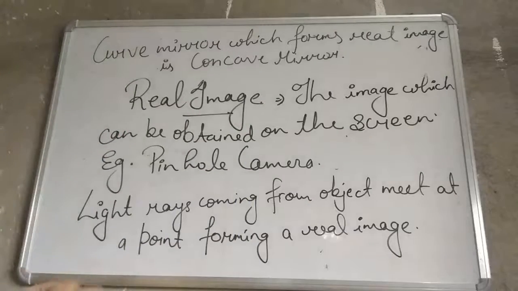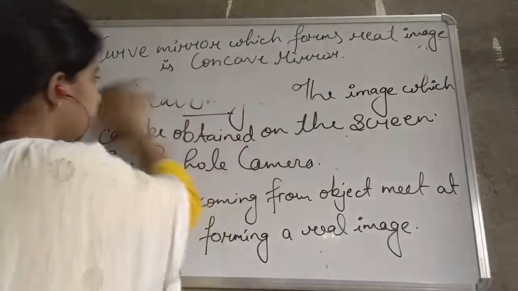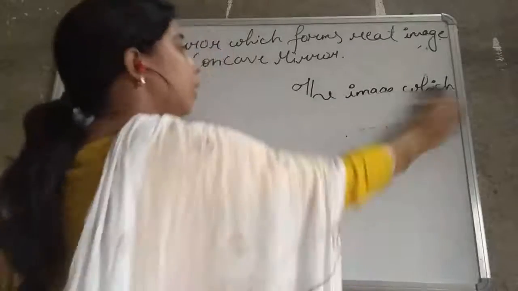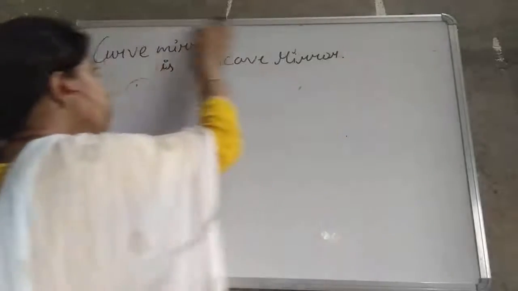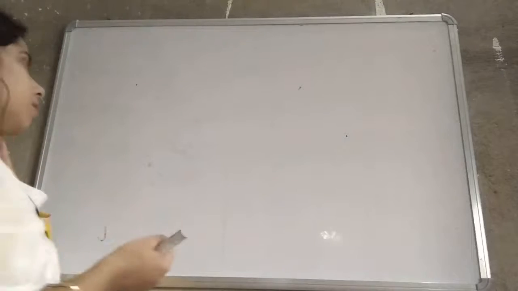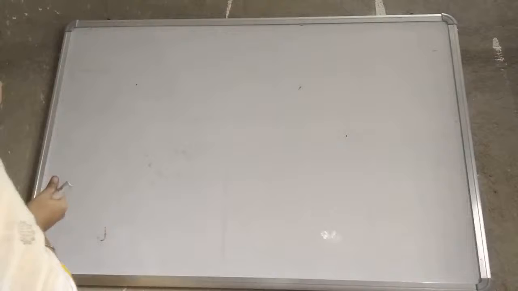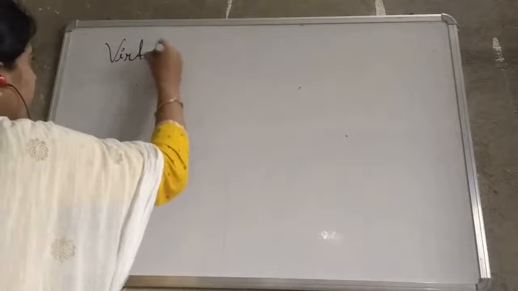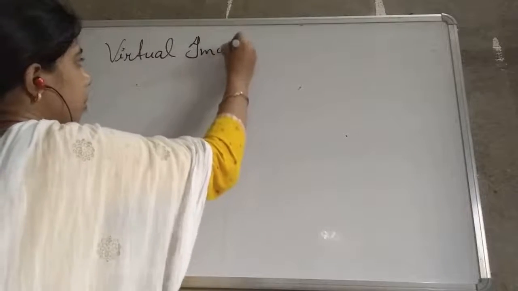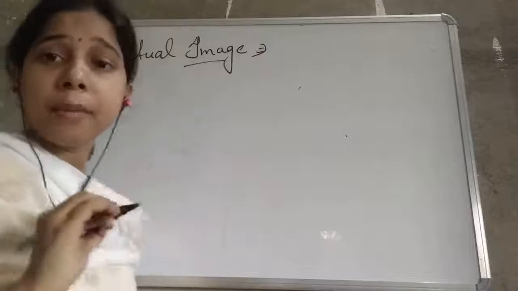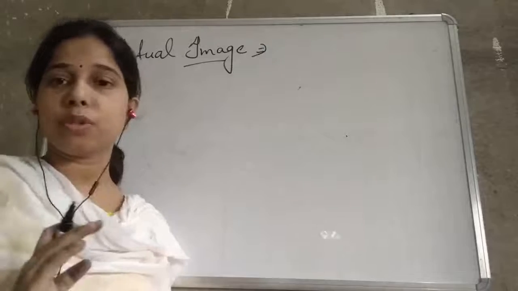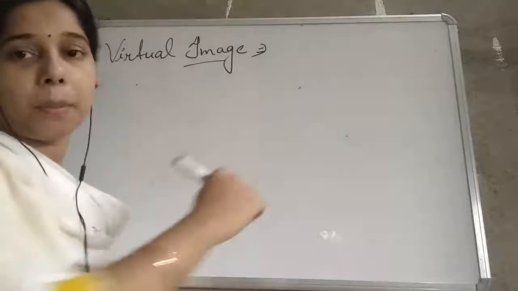Now we will talk about the virtual image. So what is a virtual image, students? It is just opposite to the real image. A real image is one which can be obtained on the screen. A virtual image is just the opposite: it cannot be obtained on the screen.